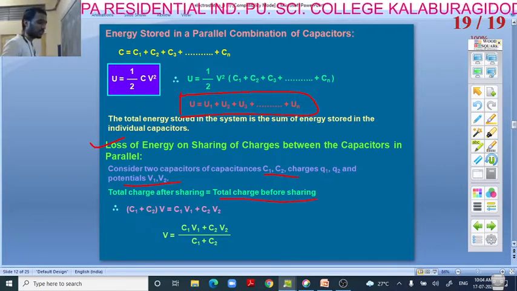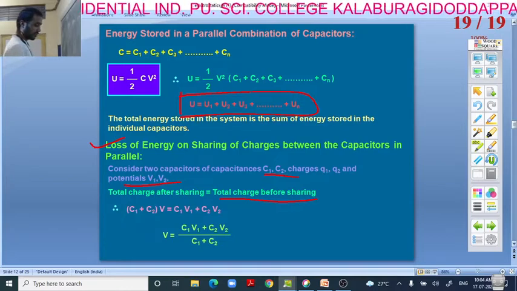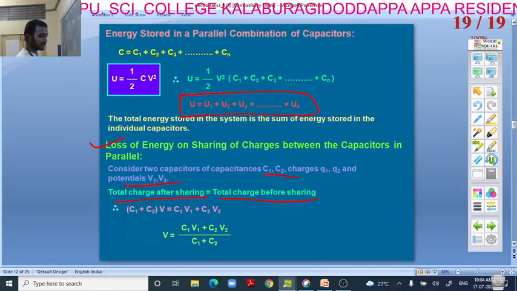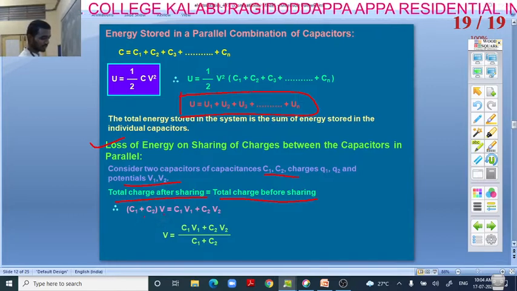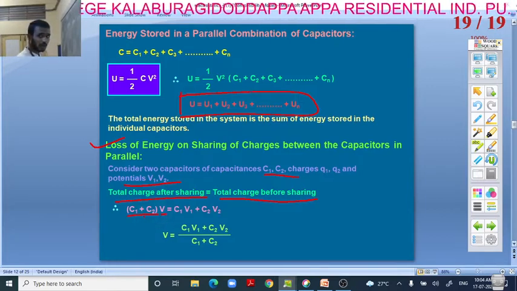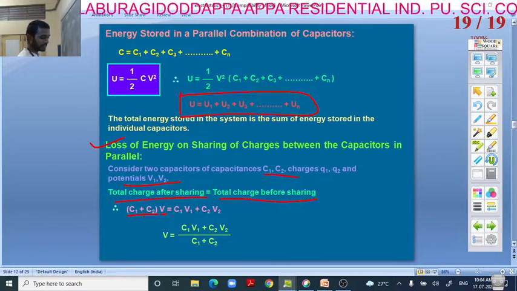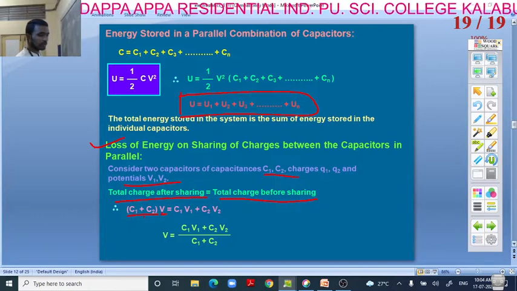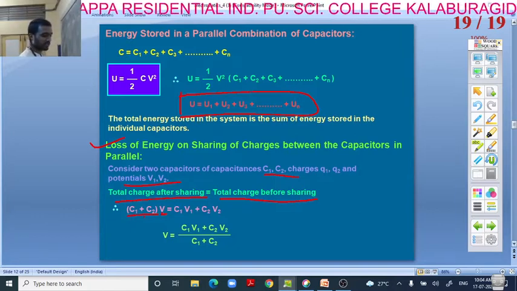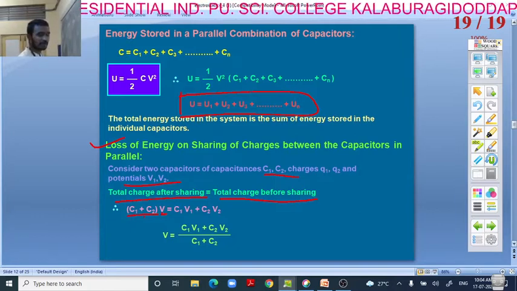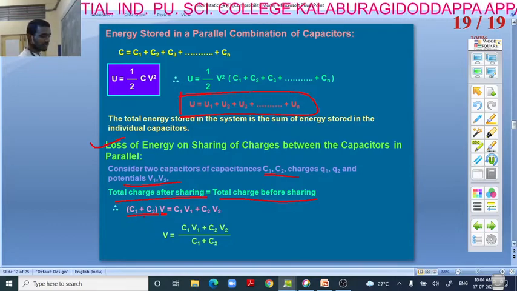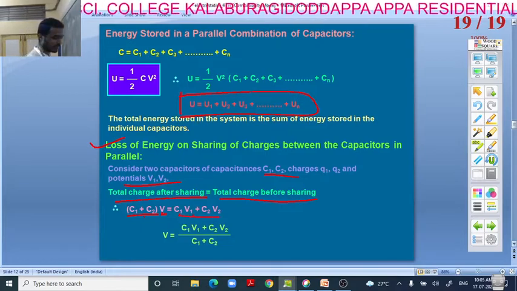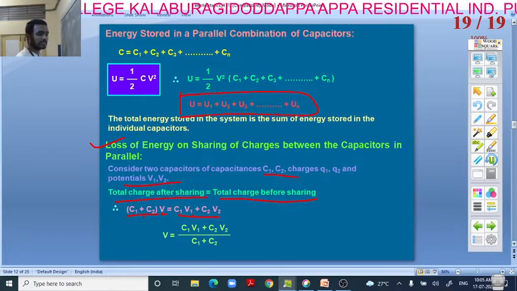So charge Q is equal to C into V; we have two capacitors, so C1 plus C2 into V is equal to total charges before sharing, that is C1 V1 plus C2 V2.